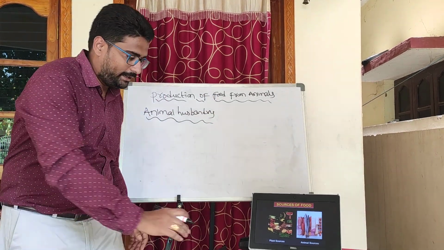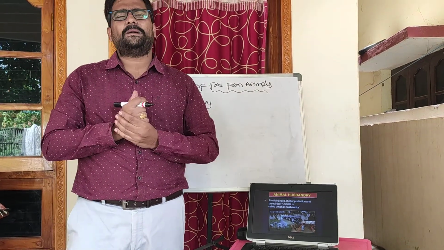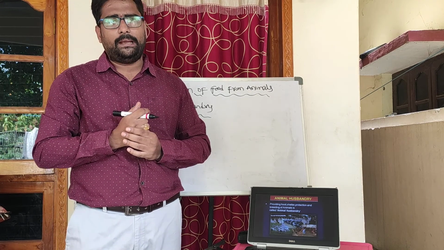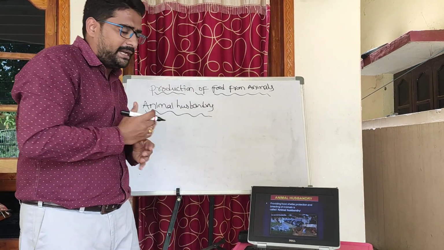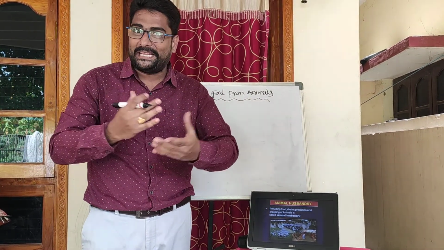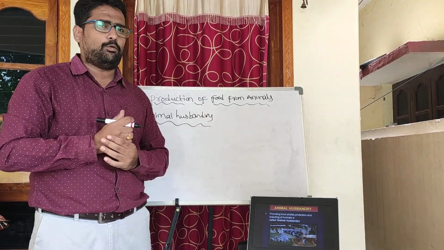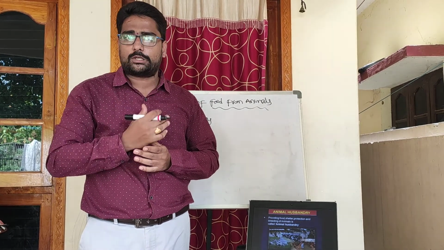Children, once observe the slide. So what is animal husbandry? Providing food, shelter, breeding and protection of animals is called animal husbandry. So in animal husbandry, what are we doing? We are giving food to the animals, we are protecting them, we are also giving shelter, and also giving the scope of breeding. What is breeding, children? Mating and production of offspring in animals is called breeding.